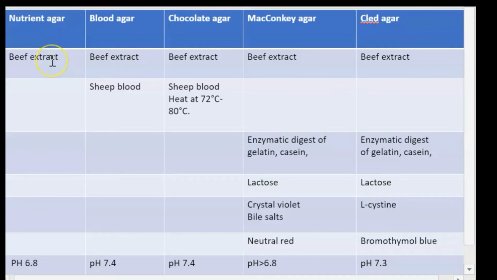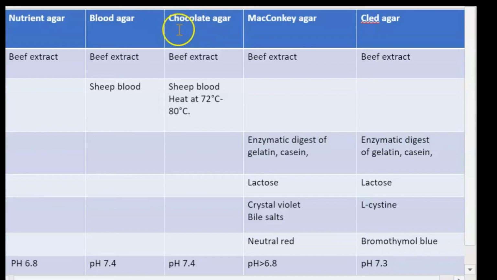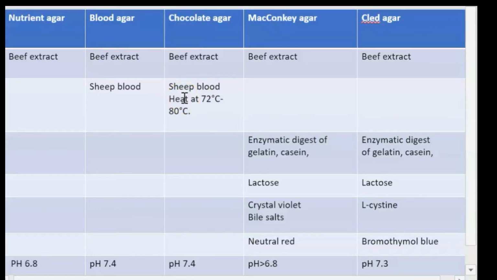salt. The composition of nutrient agar, blood agar and chocolate agar is same. The only difference is that in blood agar the blood is added, and in chocolate agar the heated blood is added, or you have to lyse the RBC.